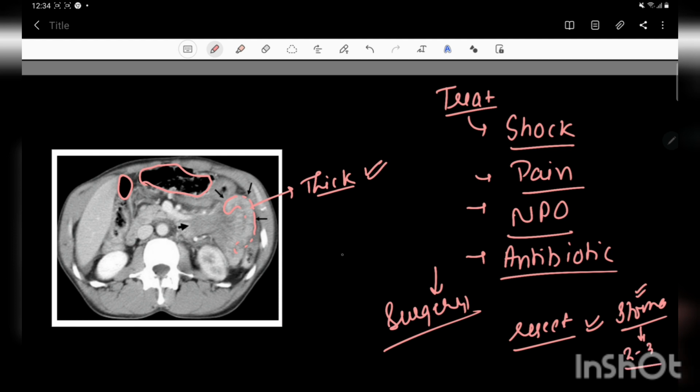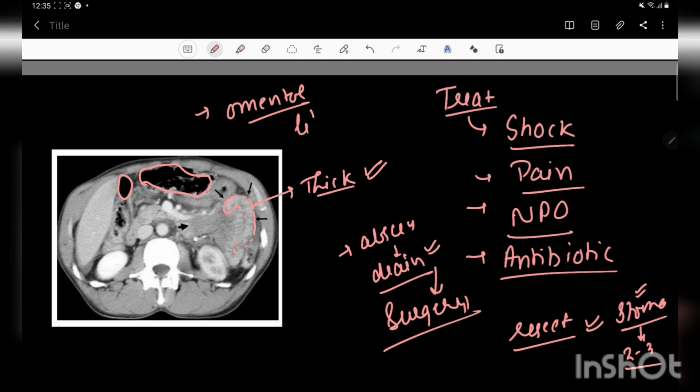If any abscess developed during this time, the abscess should be drained, and the abscess drainage is quite beneficial because it can relieve the pressure inside the bowel, and it can also remove the bacterial load. And in cases of duodenal perforation, there is a specific omental patch repair. It is enough. And omental patch is also known as Graham's omental patch repair.